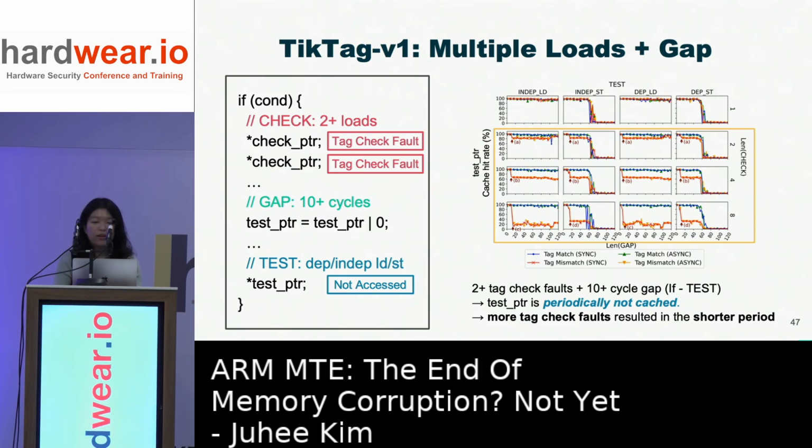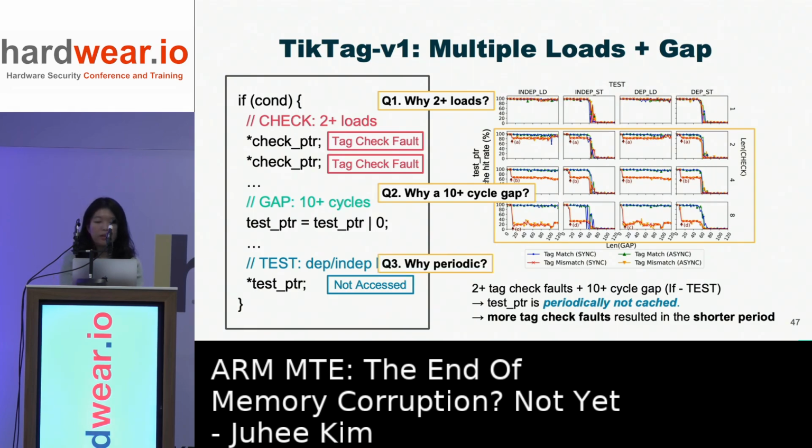And this result had multiple odd characteristics that cannot be explained with our previous knowledge. One, why do we need multiple loads? Two, why is there a 10 CPU cycle gap? Three, why are the results periodic?